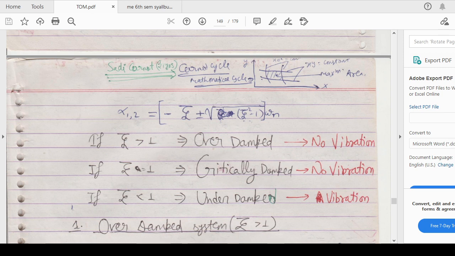We have to see the value of zeta, which is c divided by 2 under root km. In this way you will get various short answer numericals. You can go through them in either your competitive exam books or your university exams. We will also cover these over damped, critically damped, and under damped systems in detail in upcoming videos.